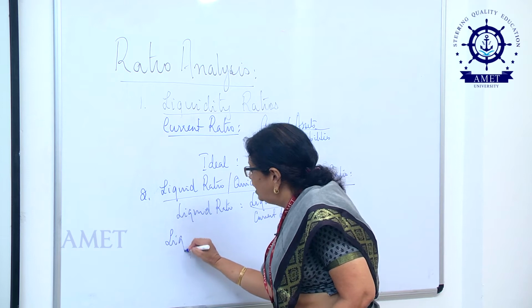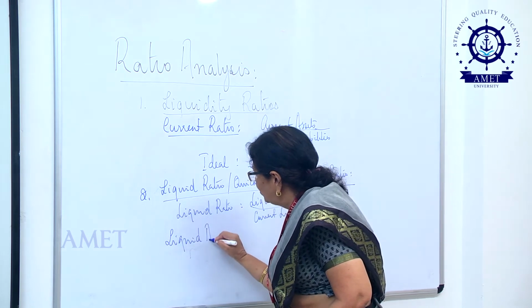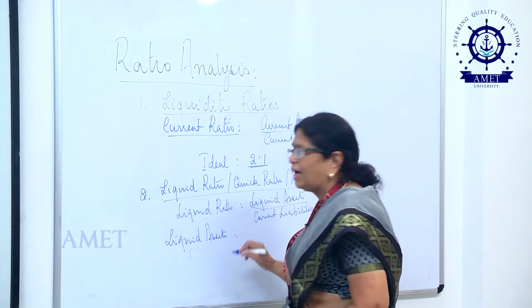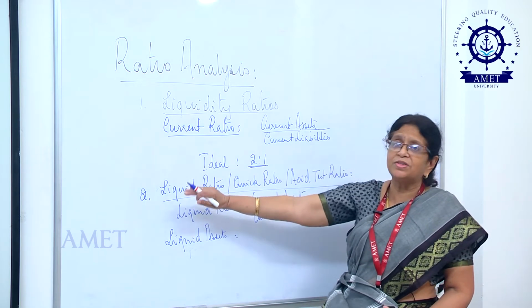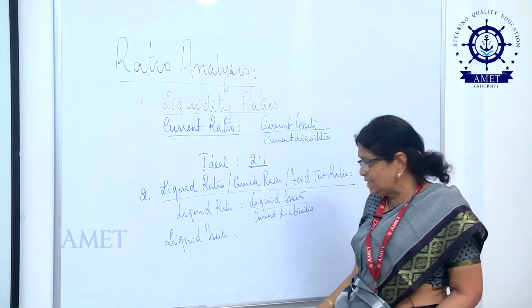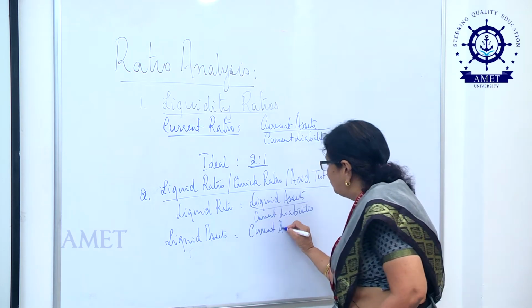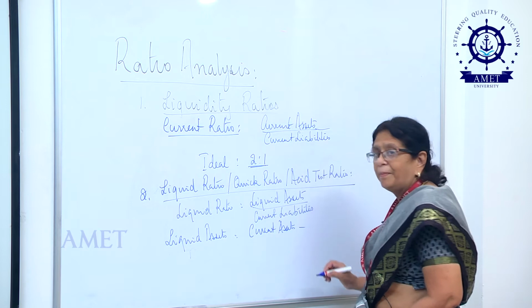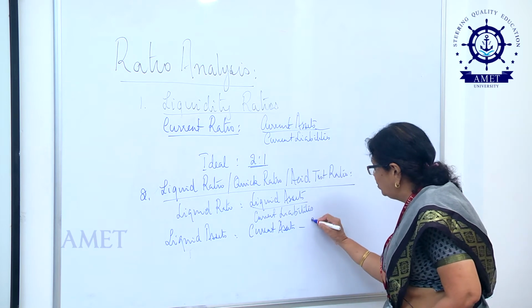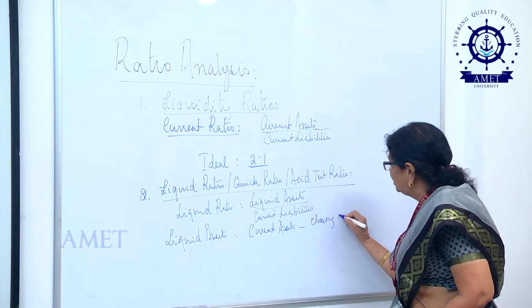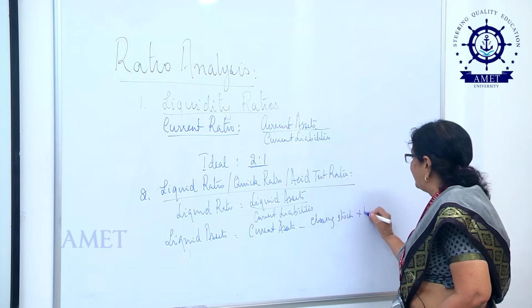Liquid assets would constitute all current assets except the last two that I showed you in the long list. So, liquid assets will be equal to current assets minus the last two, which are closing stock and prepaid expenses.